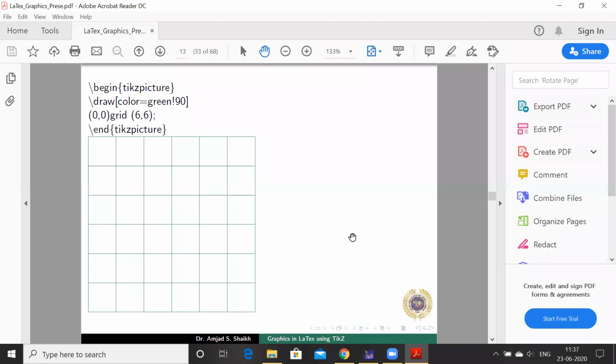Again, the command is starting from begin and end tikzpicture. Drawing the color here, green color. Its strength is 90, and a 6 by 6 grid I have drawn. So this is the simple thing, 0, 0 to 6, 6 with the grid. Using this word grid, we can draw these grid lines.